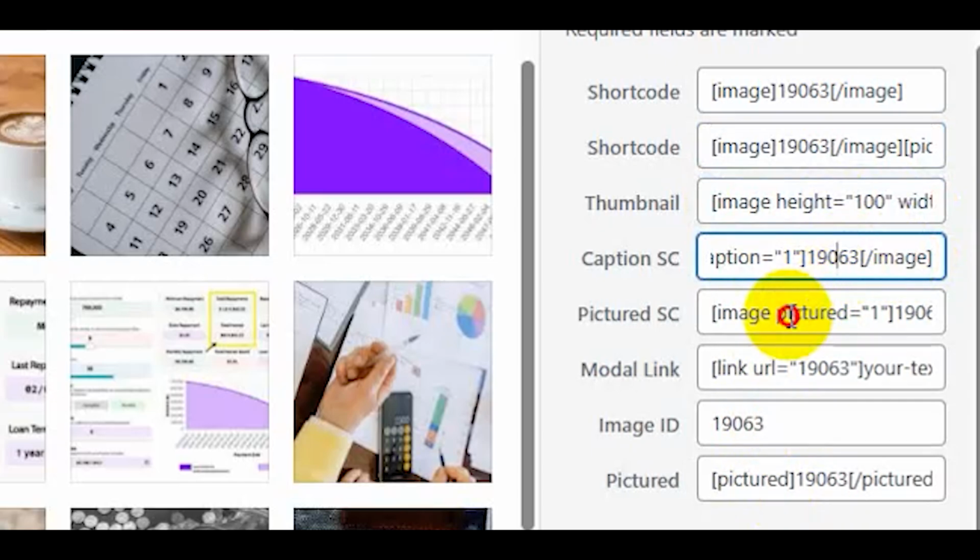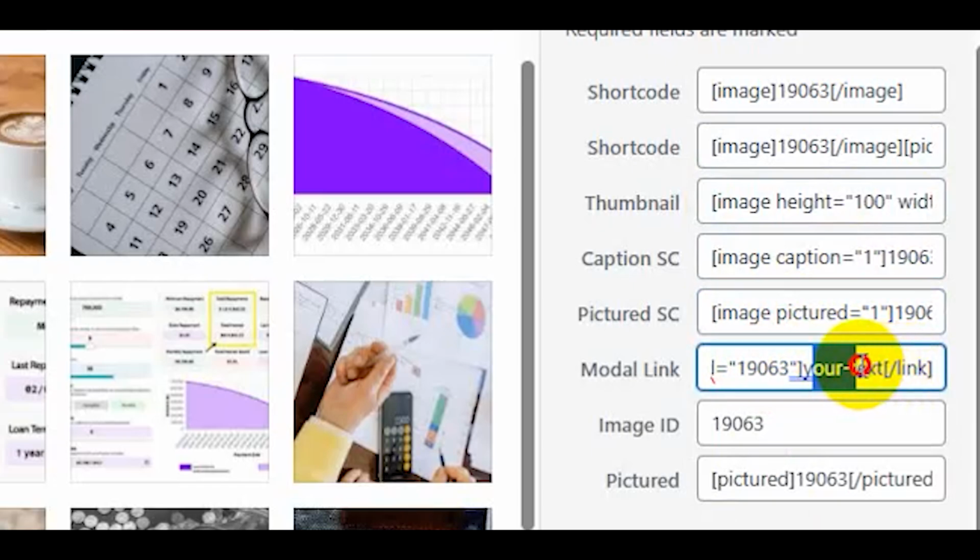Okay, so that's just caption stuff. You can review our FAQs for an understanding of what this stuff does. Link URL is 1903, which is the post ID, and your text. That's when it becomes a link. Notice this time, if you wanted to link to an image in your post rather than actually display the image, this is the shortcode you would use where you replace